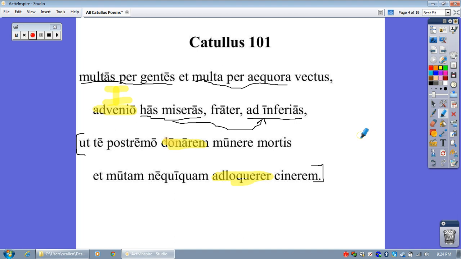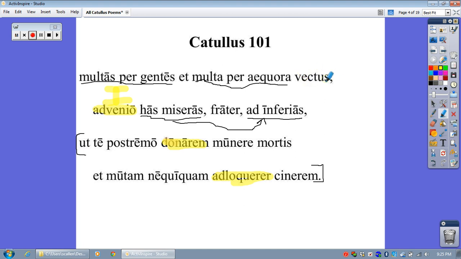Okay, so now we're going to start with the first two lines. And what are the other words that we have left sort of unaccounted? Et, well, we know that that just means and, and it seems to be joining these two prepositional phrases. Now, what about this word vectus? This is interesting. It comes from a verb, veho, vehere, vexi, vectus. So therefore, it's the fourth part of the verb. And the fourth part of the verb, if you will recall, is the perfect passive participle.